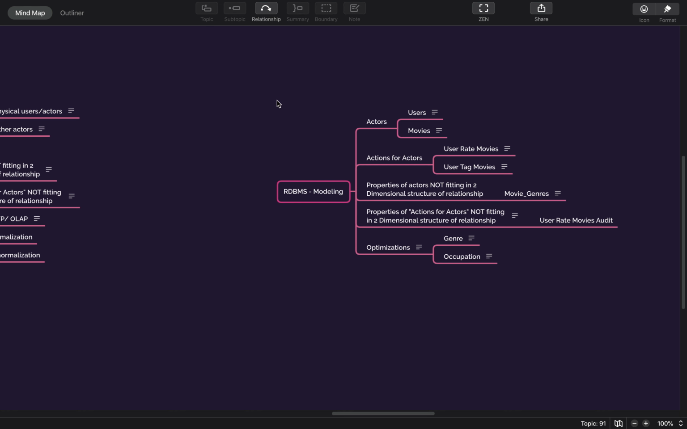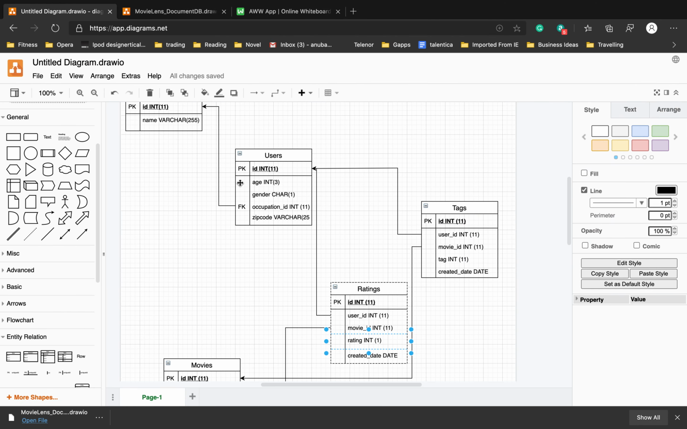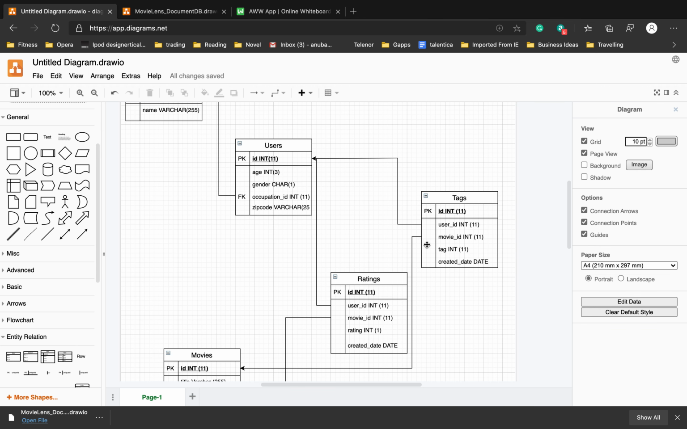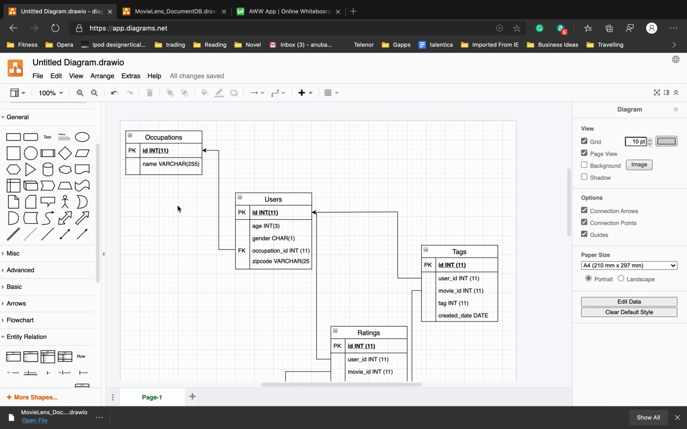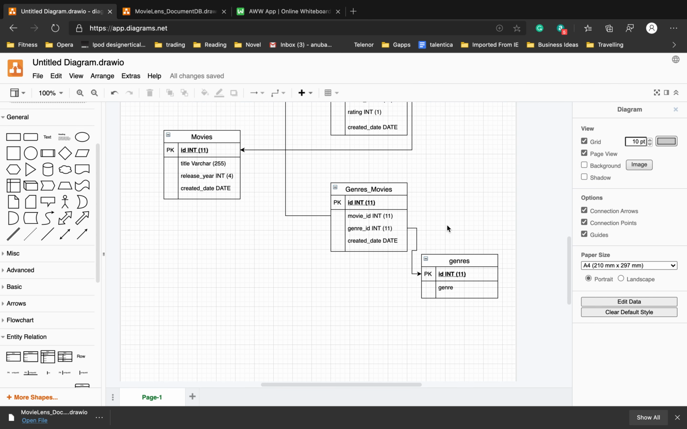So this is how your table structure will typically look like: your main actors, and then the relationship between the actors, and then if there is something that you want to ensure is consistent, you will create tables for data consistency, so that the data will always be fetched from these tables, and no new name or data will be created, especially for text kind of data.